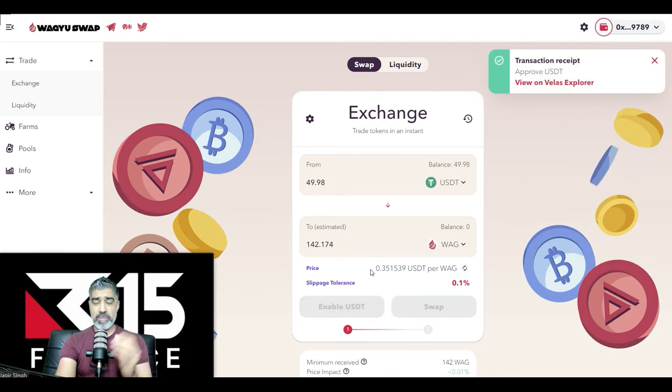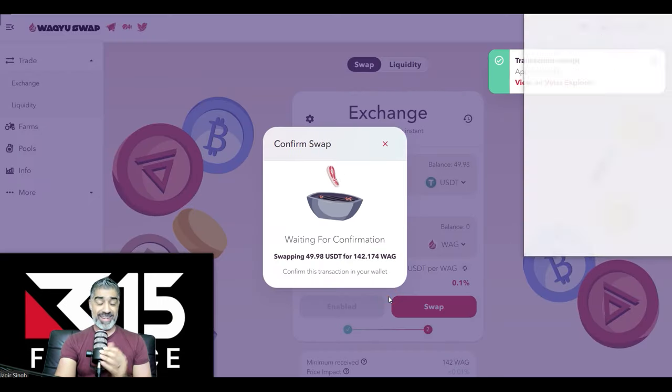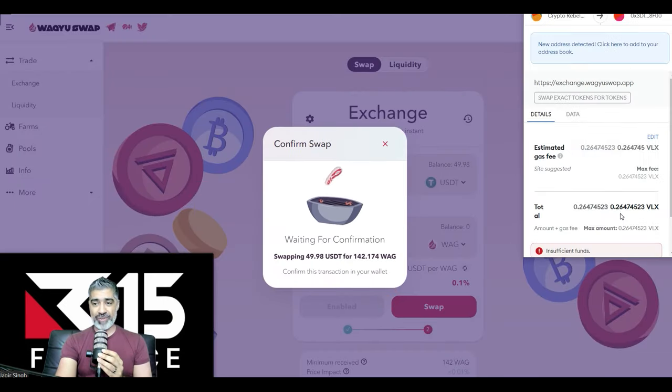So we're going to confirm. Bang! Less than 3 seconds. Man, I love it. I love it. Now we're going to swap it. That's why Velas, I think, is going to get a lot of traction. Look how fast this is.